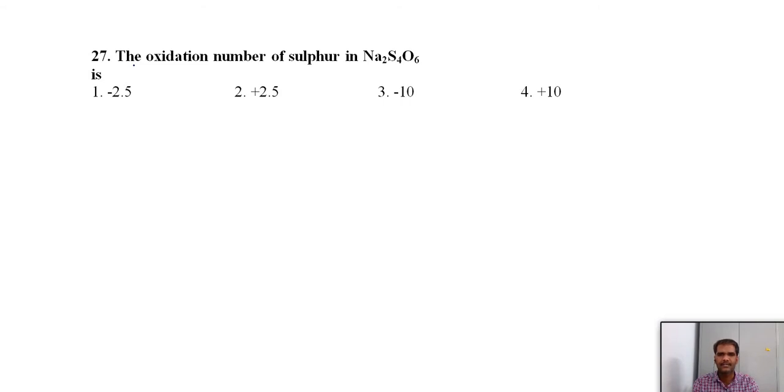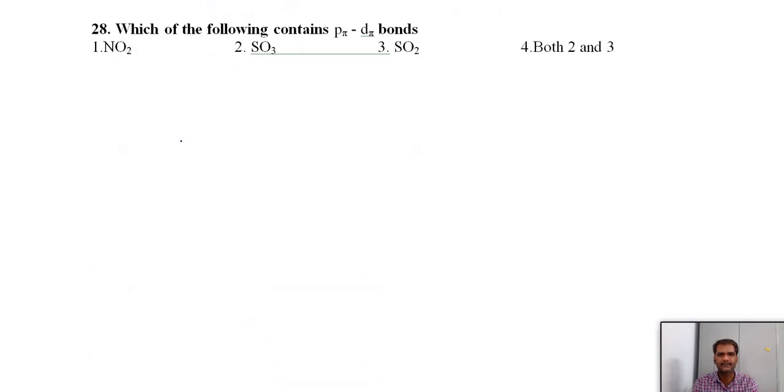The oxidation number of sulfur in tetrathionate is +2.5. This is the average oxidation state. Why? Because we have 4 sulfur atoms with individual oxidation states, and 2 of the sulfurs have +5 and 2 of the sulfurs have 0 oxidation state. So overall oxidation state is 10/4, +2.5. You can check the structures.